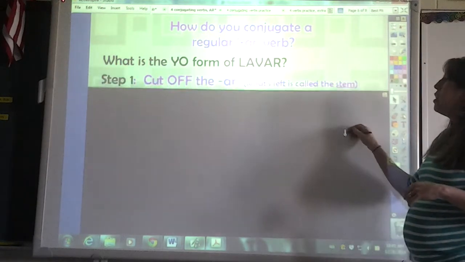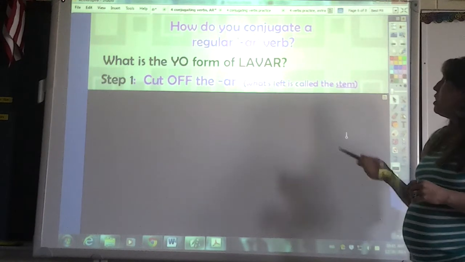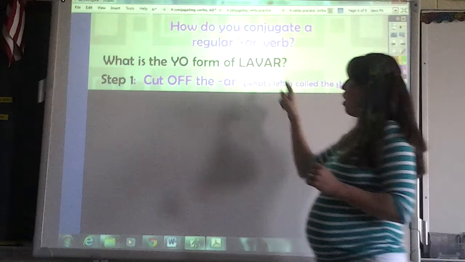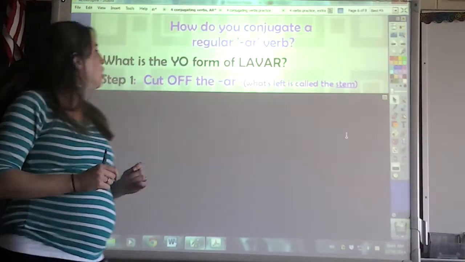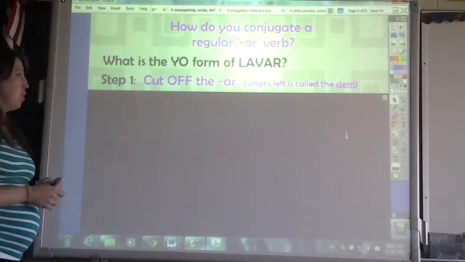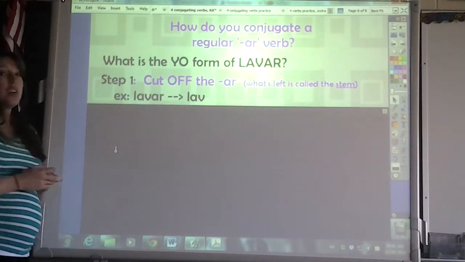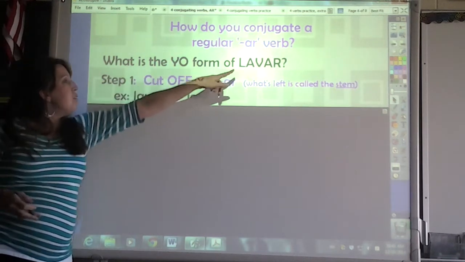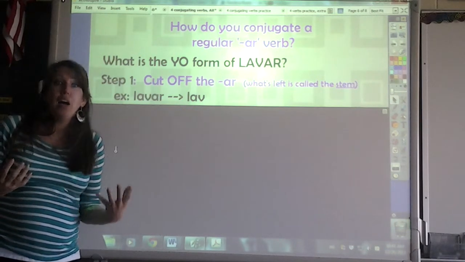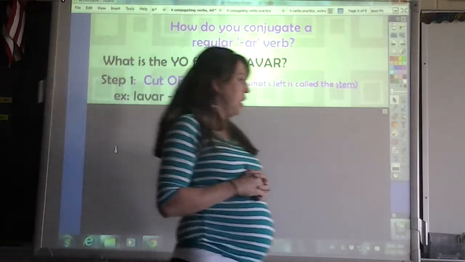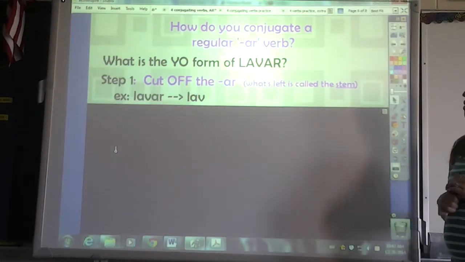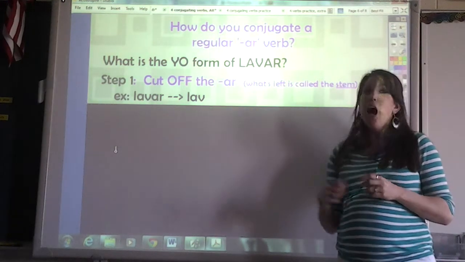All right. Step 1. We need to cut off the AR. We're going to cut off the AR from lavar. And what's left is called the stem of the verb. So, for example, if our verb is lavar, I cut off the AR and I'm left with lav. Lav. Okay? So the stem of lavar is lav.